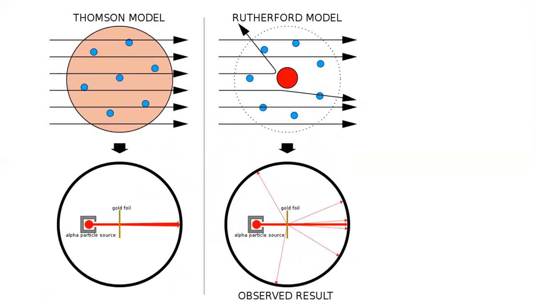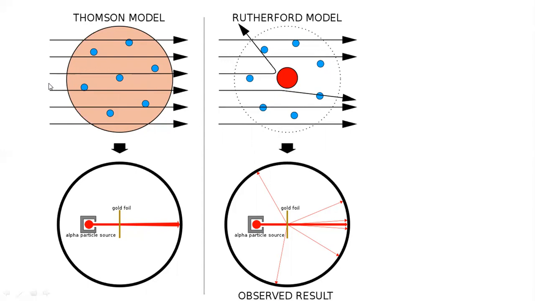We can compare this Rutherford model with the Thomson model. In the Thomson model, there is an unidentified structure of the atom, and it is indivisible.